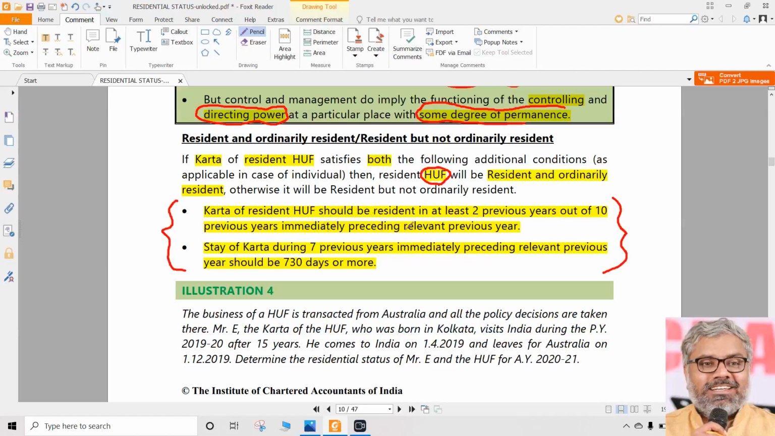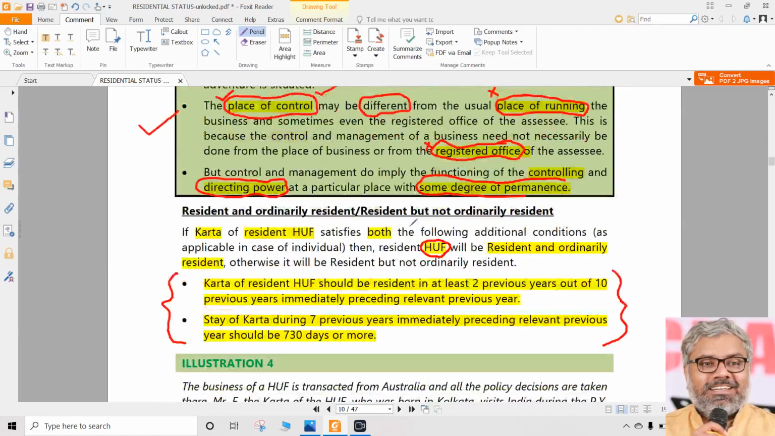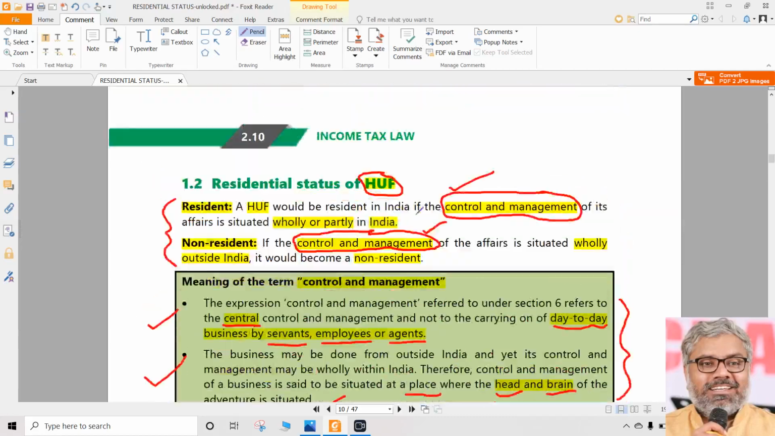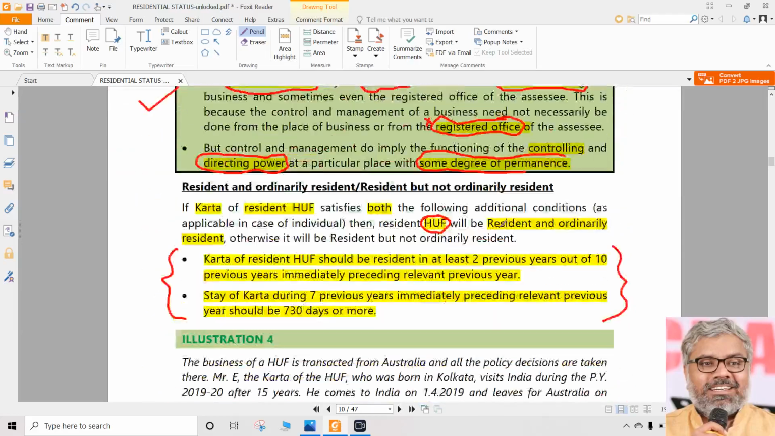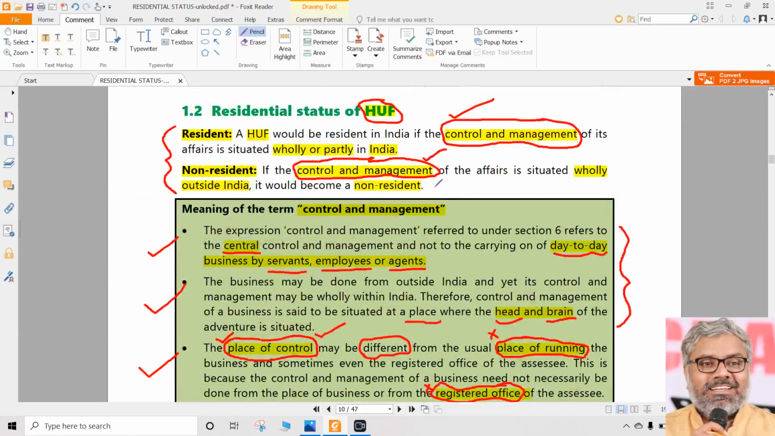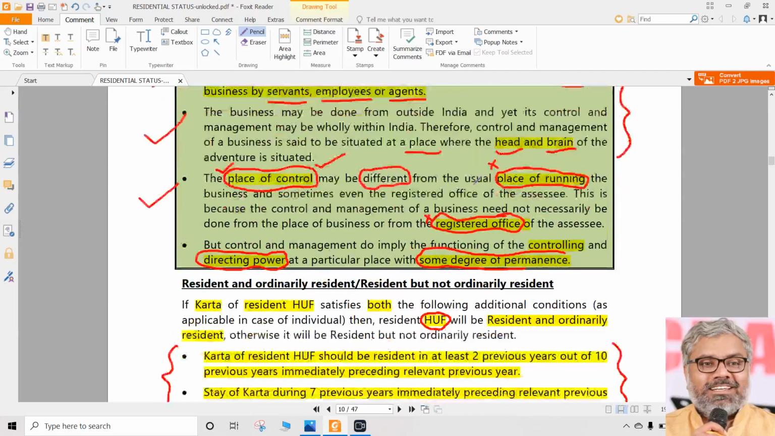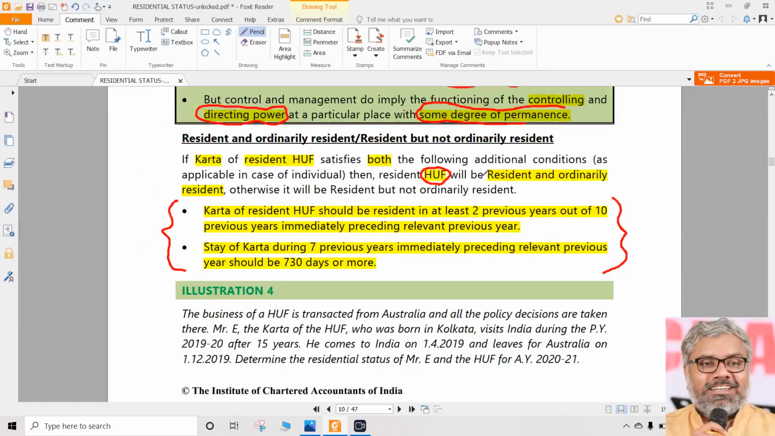Let us say Karta himself is non-resident. Can HUF be resident? Yes, still quite possible. Why? Because HUF may have control and management of its affairs in India. Karta might be non-resident just because he stayed for less than 60 days during the previous year. That's fine. That is quite easy to become a non-resident. Just stay for less than 60 days during the previous year. You are automatically a non-resident as an individual. So, Karta might be non-resident, but still HUF could be resident and ordinarily resident also. Resident but not ordinarily resident also. Both are quite possible. We cannot deny that opportunity.